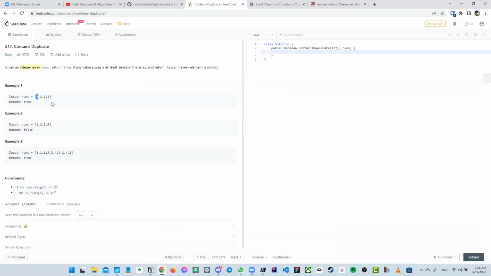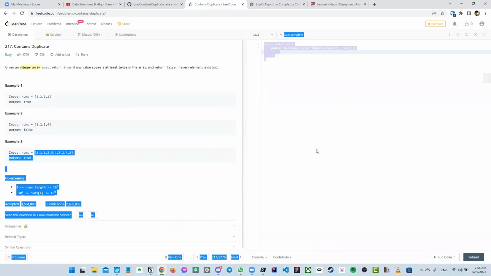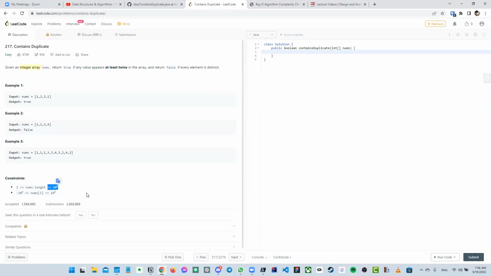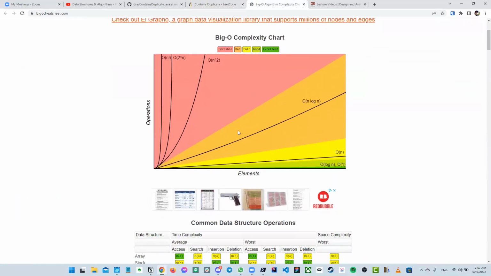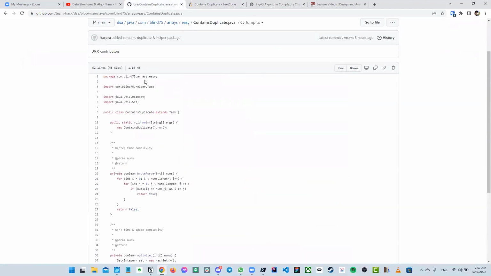For time complexity, it's okay if the input is small, because it doesn't really matter. But if the input is very large, like 10 to the 5, it's going to matter. It's going to take very long. So we don't want that particular big O complexity. We want to try for something a little bit smaller, like O(n), O(log n), or O(1), and you can see that here in the shaded graph. So let's take a look at what you have, Karthik, now.